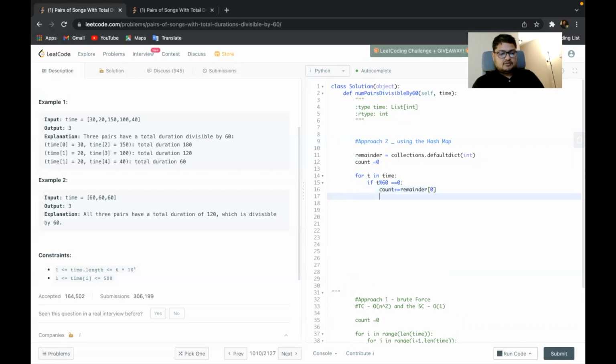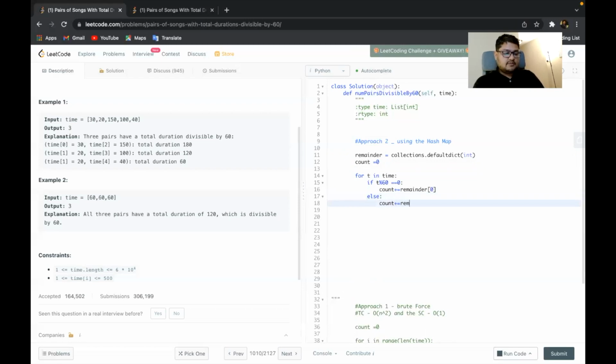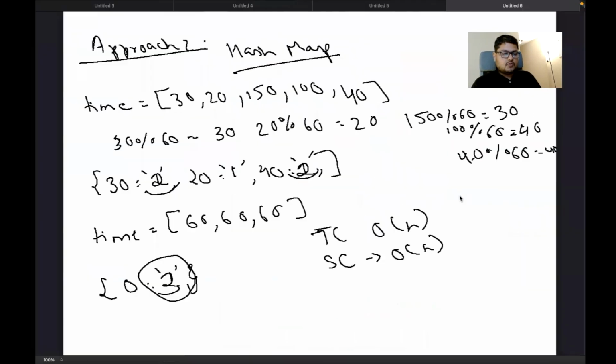And if that is not the case, then you simply add whatever is the value of the remainder, which is 60 minus t modulus 60. Let me show you why we are doing this.